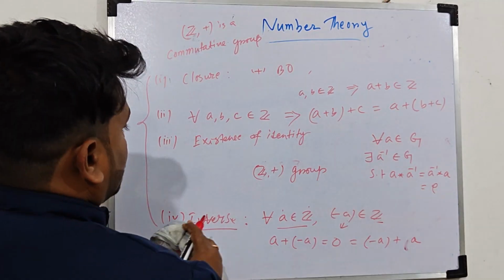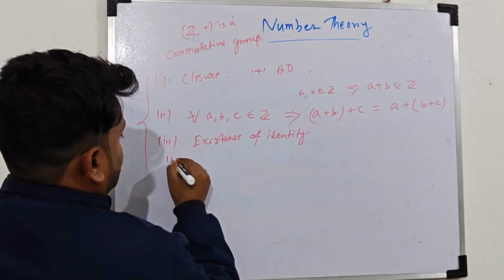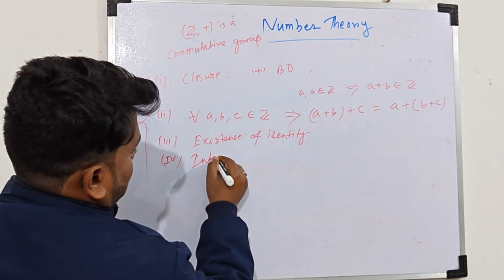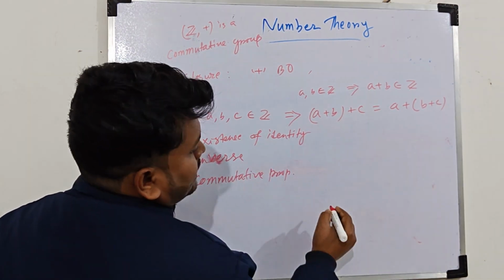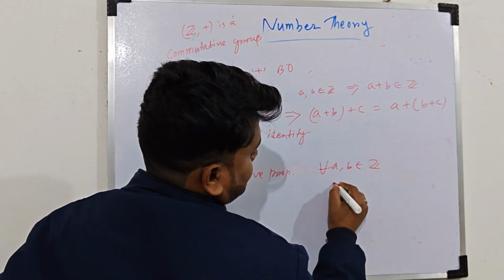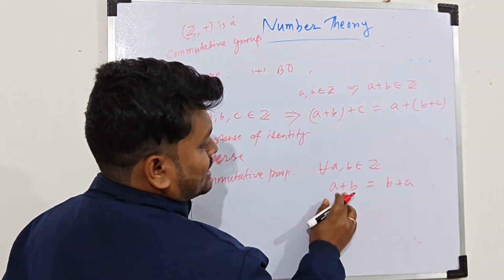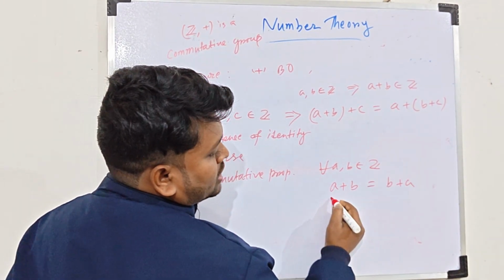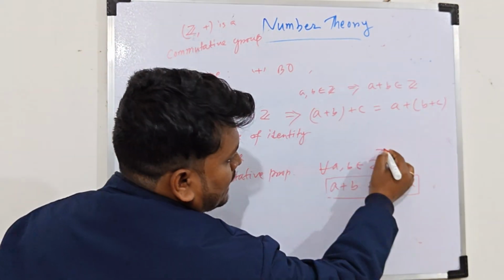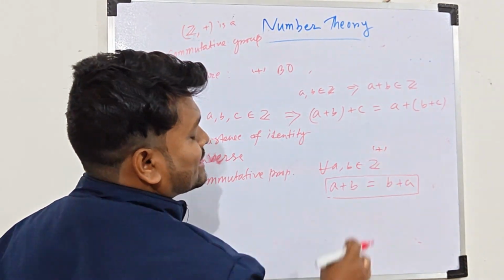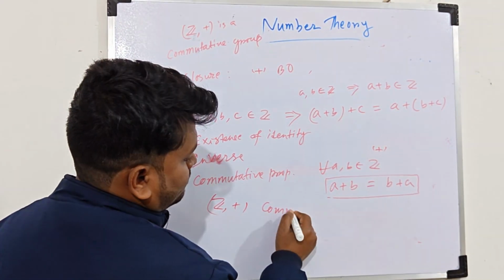But to be commutative, there should be another property, and that is commutativity. That is, for all a, b belonging to Z, a plus b and b plus a will be equal. So with respect to addition, if a, b are from Z, this equality will always hold. That's why addition is commutative in this set Z. So therefore (Z, +) is a commutative group, proved.